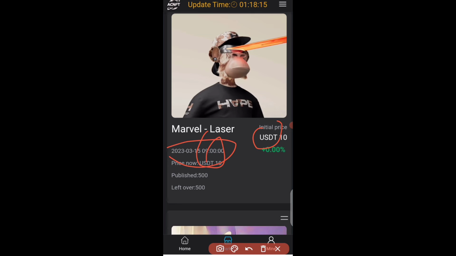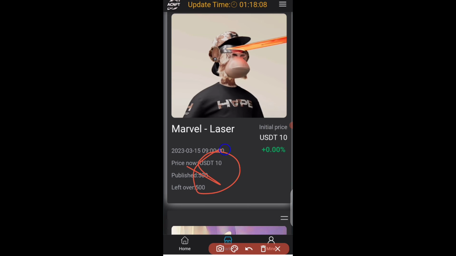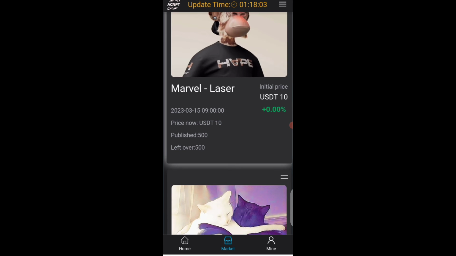It's going to be launched in 1 hour's time. Take advantage of this opportunity. Deposit a minimum of $10 on this platform and quickly purchase this NFT when it's launched. Okay, so you can see they published about 500 worth of this NFT. In case you deposit $100 on this platform, you can purchase about 10 of this NFT.